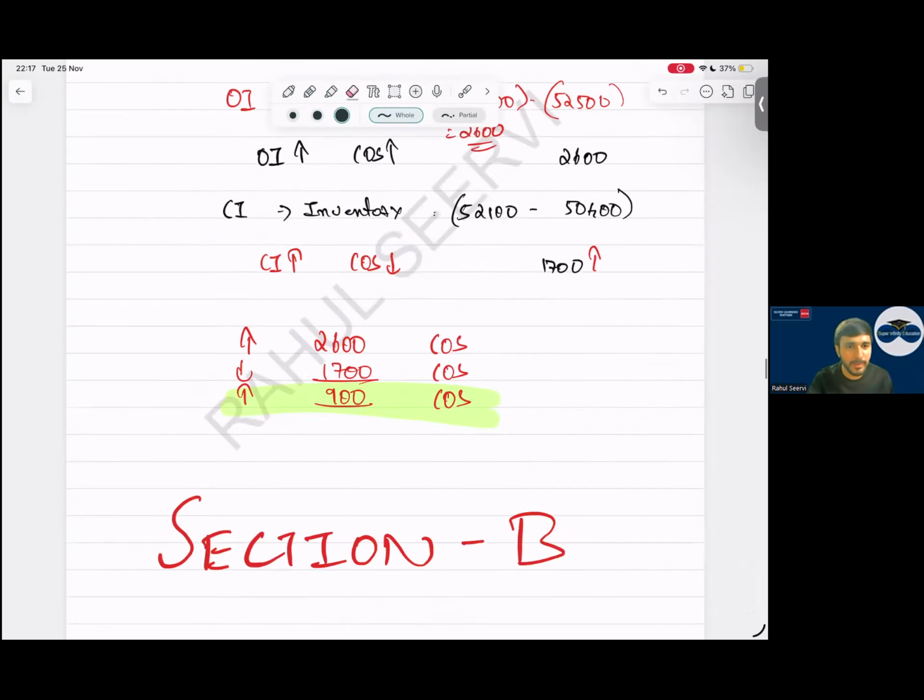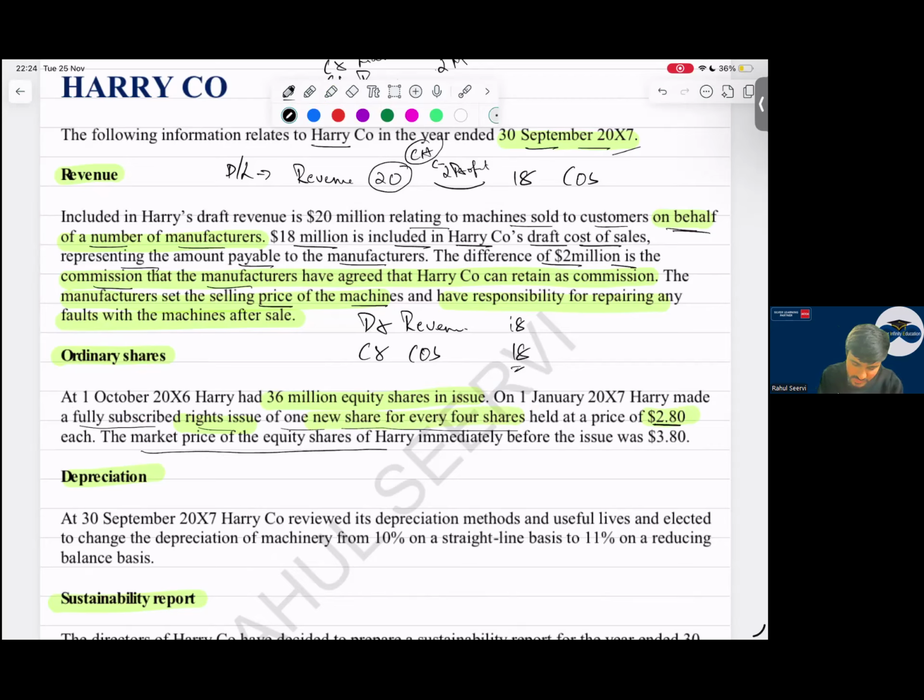Sir, at the start of the year they had 36 million. And on 1st January, that means after how many months? October, November, December. Sir, after 3 months, they have made a rights issue. One for 4 shares. Sir, for every 4 shares held, we are giving one share, at a price of 2.80. So, what is the exercise price? The price is 2.80. The market price of the equity shares of Harry immediately before the issue. So, what is the price before the issue? 3.8. So what could be the question here?